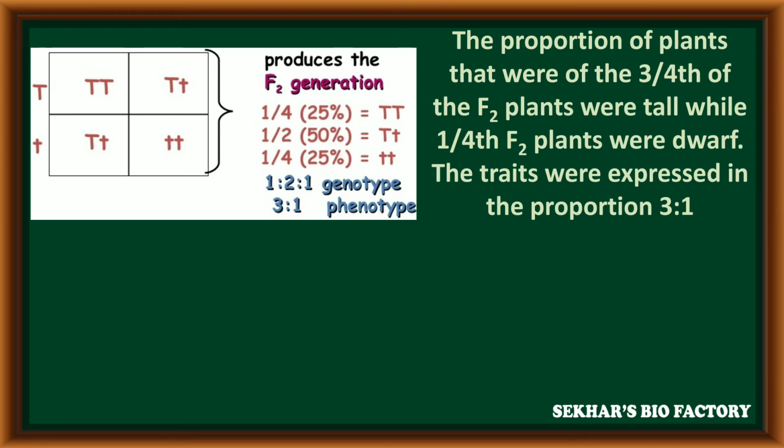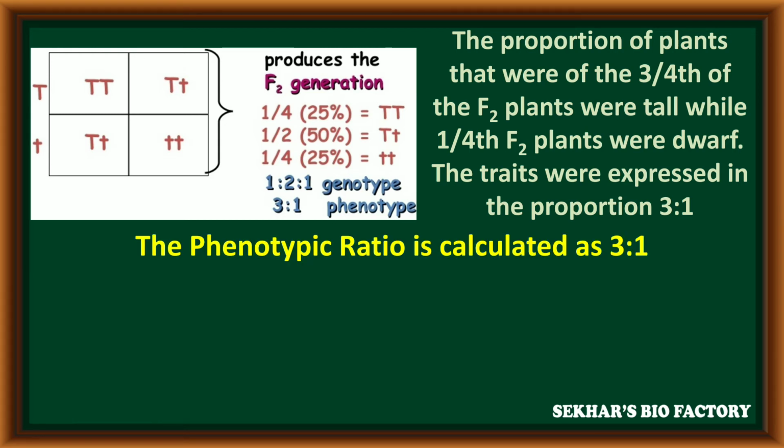The proportion of plants in F2 is that 3/4 of the plants are tall, while 1/4 of the F2 plants are dwarf. The traits were expressed in a 3:1 ratio. The phenotypic ratio is always 3:1.